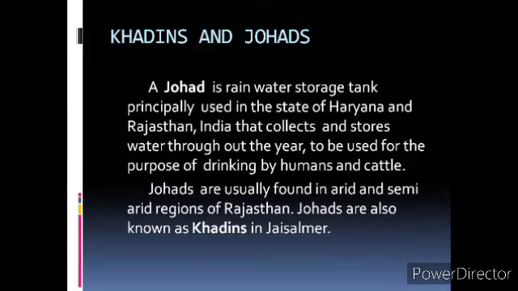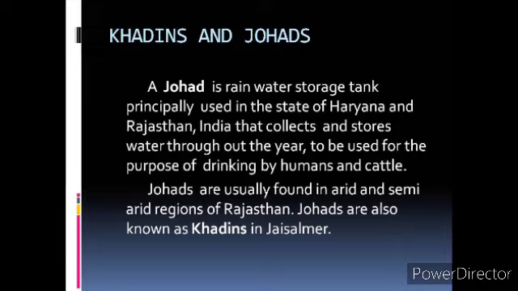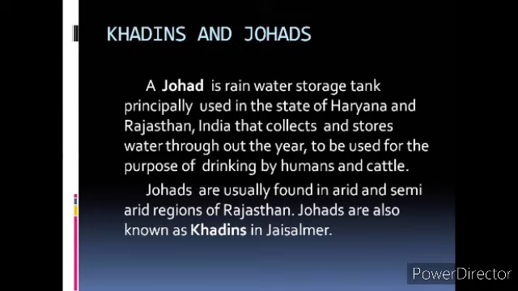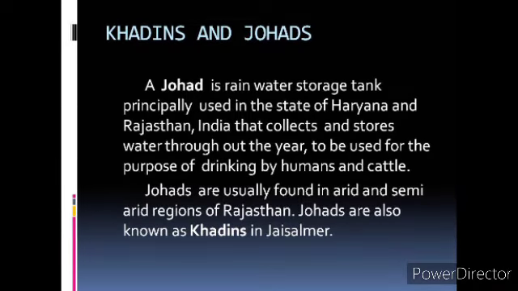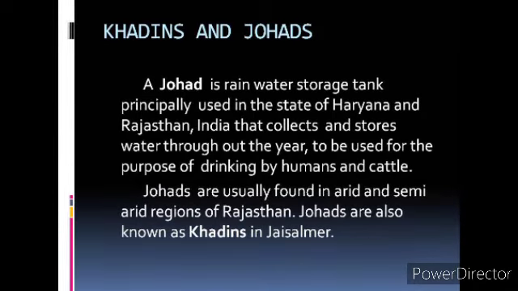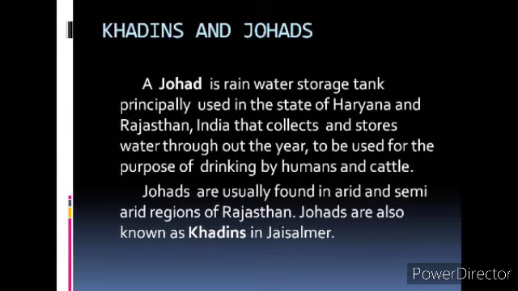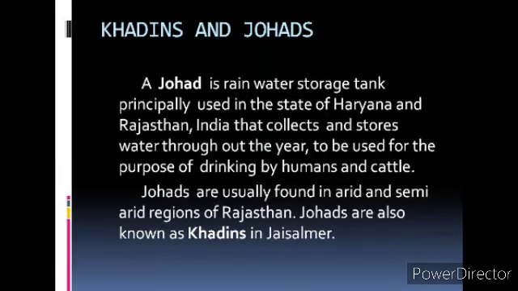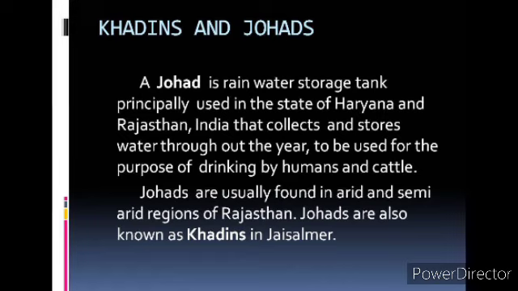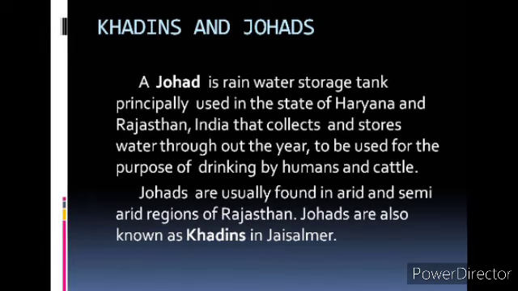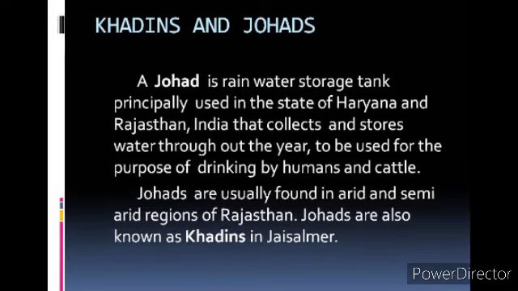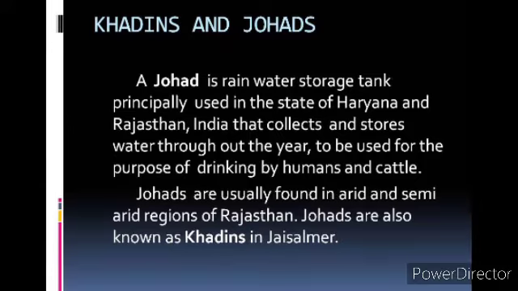Next one is Kadins and Johad. A Johad is a rainwater storage tank principally used in the states of Haryana and Rajasthan in India that collects and stores water throughout the year to be used for the purpose of drinking by humans and cattle. So these tanks are collecting the water when it rains in that region. The water is being collected in this tank. So johads are usually found in arid and semi-arid regions. Arid and semi-arid region means places like deserts where a very small amount of rainfall is received in a year. So johads are also known as kadins in Jaisalmer.